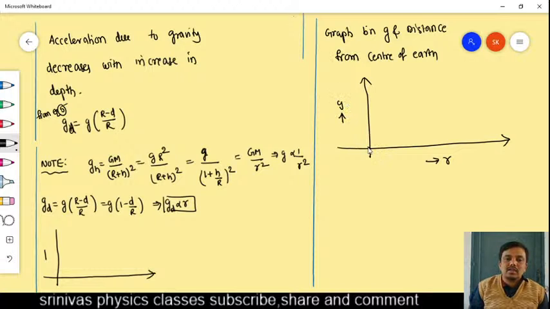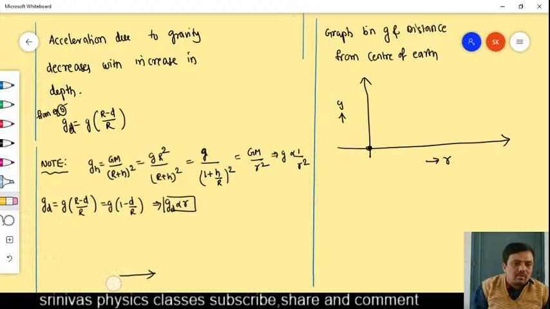Then at the center, what is the acceleration due to gravity? Can you tell? What is the acceleration due to gravity at the center of the earth?